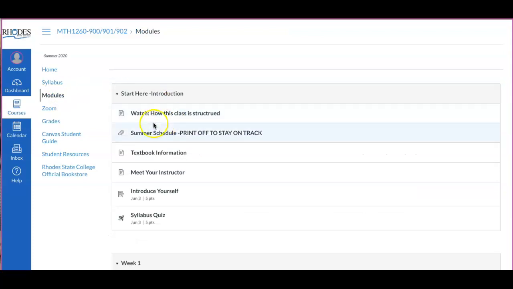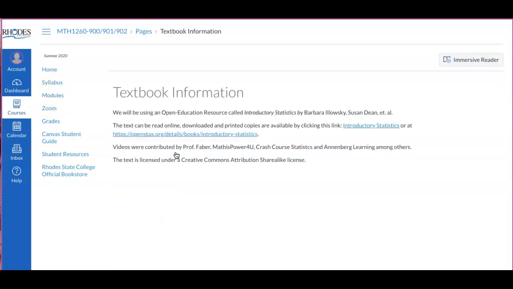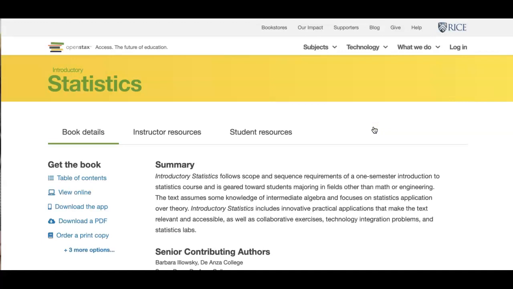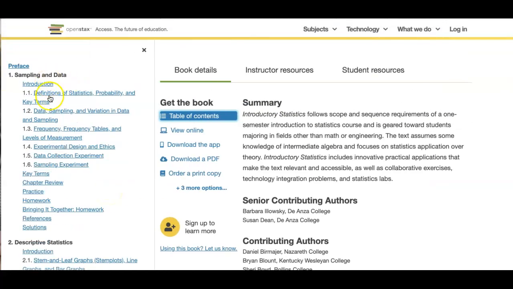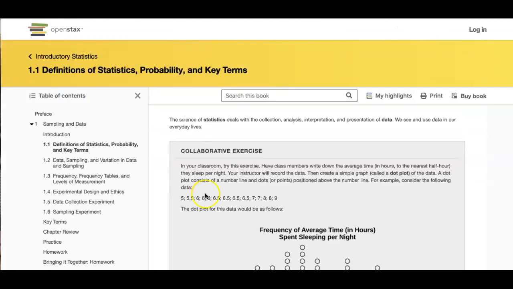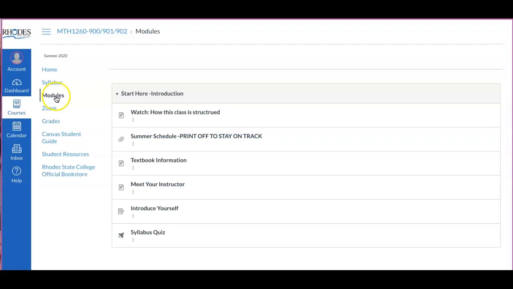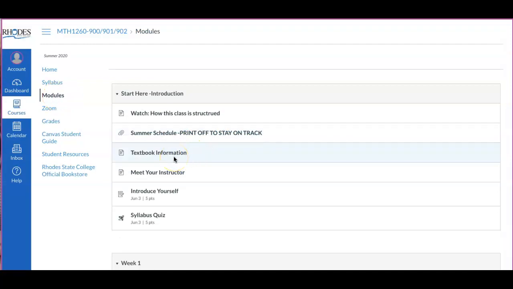Okay, the other thing in the introduction module, so I just click back over here on modules to get back to it, is the textbook information. So you click on this. I have 2 links to your textbook here. Either one you can click, and it'll bring you right to your textbook. Okay, so you can click right here for the table of contents, and then right here's your chapter 1. So you click on that, and there's chapter 1. Back on modules, so it's a free open resource textbook.